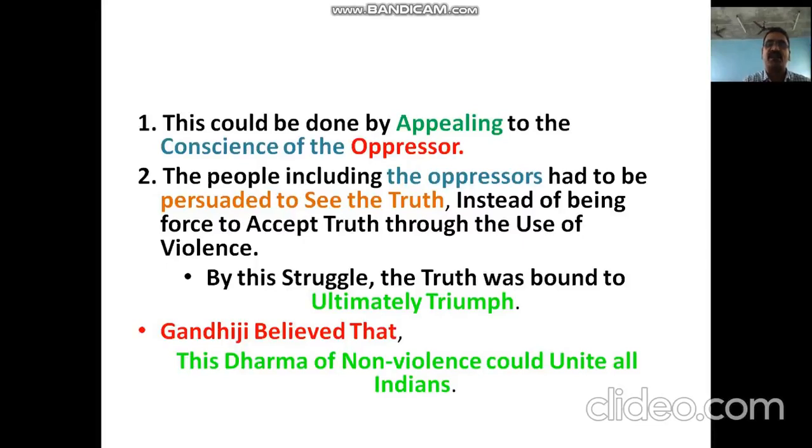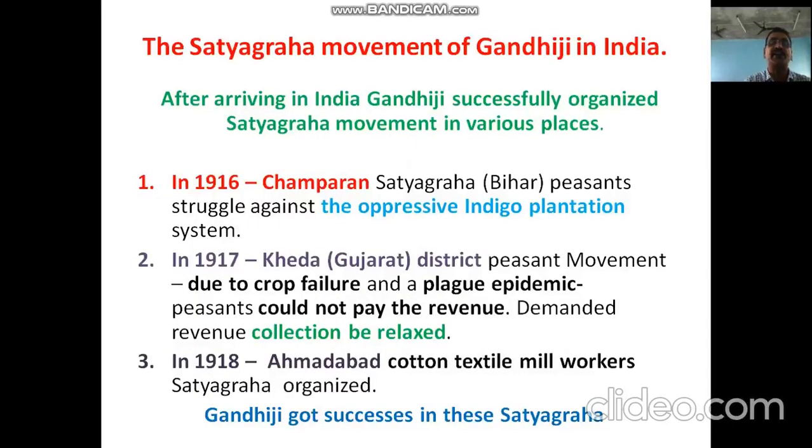At last, Satyameva Jayate, that's the ultimate triumph: the truth alone will win. Gandhiji believed that the dharma of non-violence would unite all the Indian people. Yes, Gandhiji's dharma is non-violence. This non-violence will unite all Indian people, not any one religion, my dear friends. With this idea, Gandhiji started three important Satyagraha movements and succeeded in all three. That's the Satyagraha movement of Gandhiji in India.